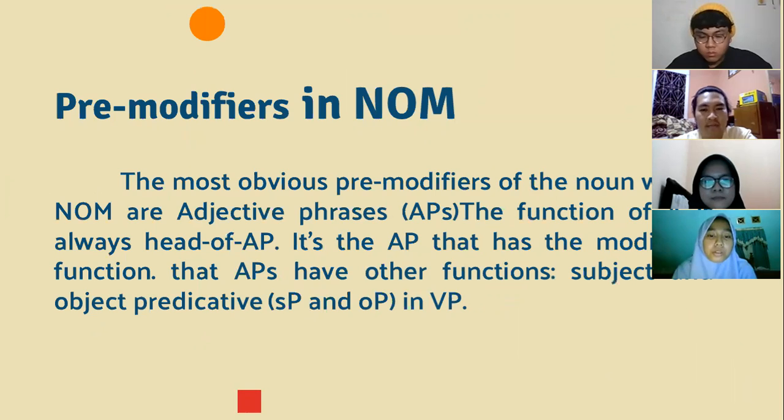A modifier is a word, phrase, or clause in English that functions as an adjective or adverb and that is explained by another word or group of words. Modifiers that appear before the head are called premodifiers, while modifiers that appear after the head are called postmodifiers. The most obvious premodifier of a noun is an adjective, or AP. The adjective function is always the head of AP. This is an AP that has a modification function. That AP has another function: subject and object, predicate SP and OP.